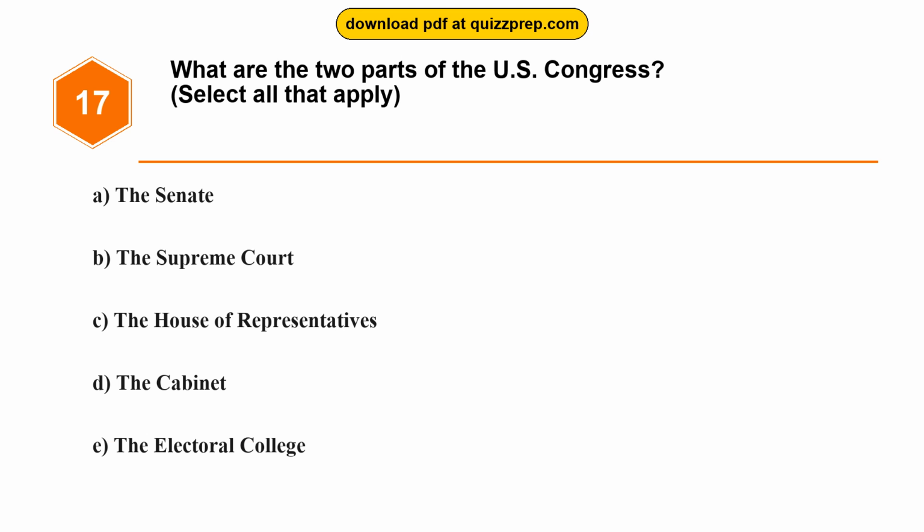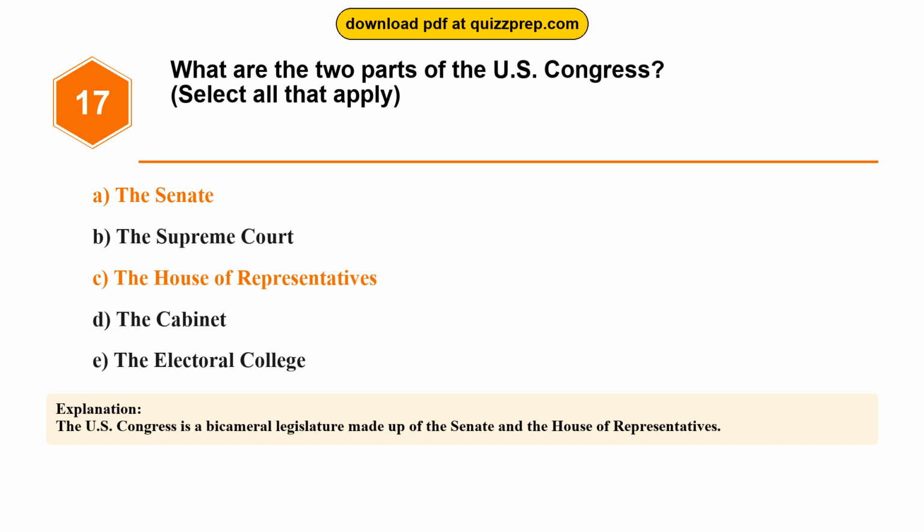Question 17. What are the 2 parts of the U.S. Congress? Option A, the Senate. Option B, the Supreme Court. Option C, the House of Representatives. Option D, the Cabinet. Option E, the Electoral College. The correct answers are options A and C, the Senate, the House of Representatives. The U.S. Congress is a bicameral legislature made up of the Senate and the House of Representatives.